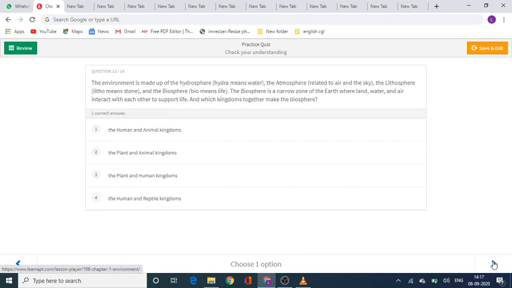The environment is made up of the hydrosphere, hydro means water. The atmosphere means related to air and the sky. The lithosphere, litho means stone. And the biosphere, bio means life. The biosphere is a narrow zone of the earth where land, water, and air interact with each other to support life, and which kingdoms together make the biosphere.